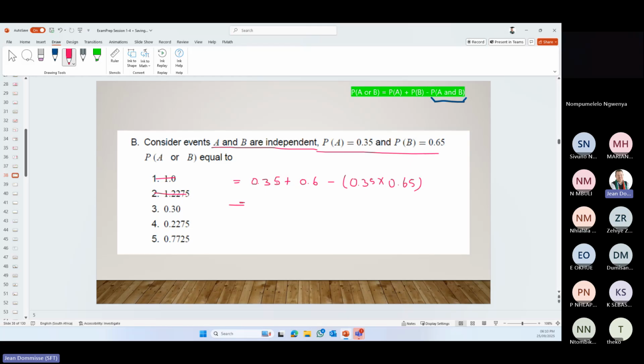So let's see, those two added is equal to 1, but let's see what is that multiplication.